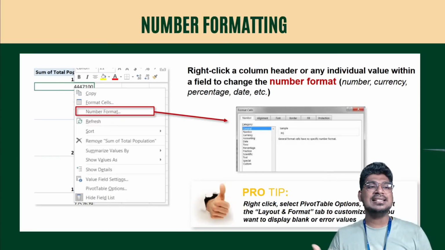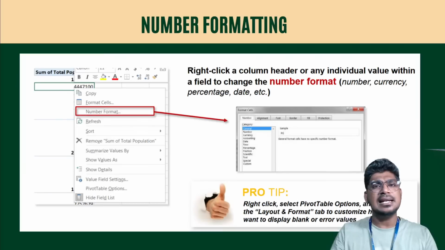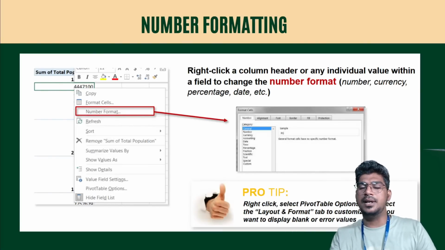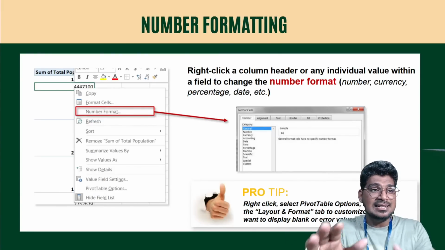So for example, if the value is gross revenue or budget, that is a numerical format. If it is a currency, that is a different format. If it is a date, that is a different format. If it is a percentage, that is a different format.